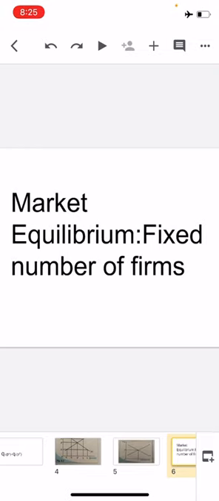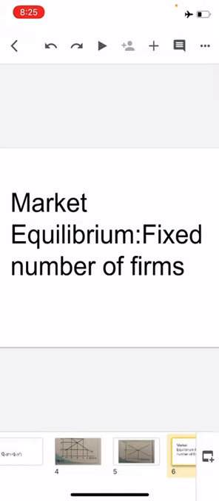From the time of Adam Smith, the economist, it was believed that in a perfectly competitive market, an invisible hand plays a very important role, which changes price whenever there is imbalance in the market.